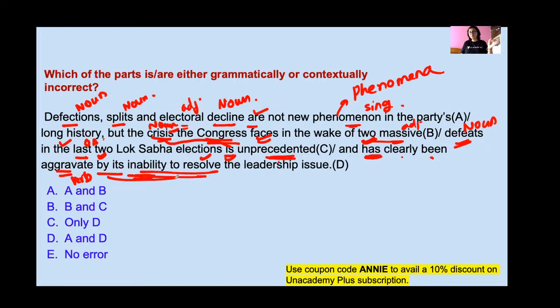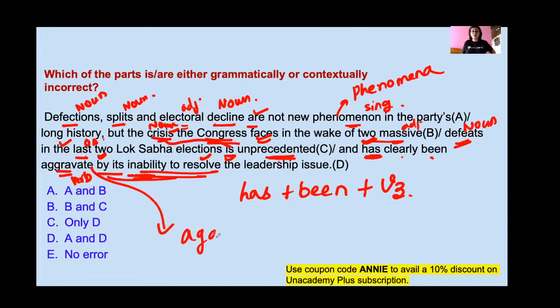The doer or the subject is mentioned after by, so that means this part is in passive voice. So what will be the construction? The construction will be has plus been plus the third form of the verb. So here instead of aggravate, it will be aggravated by its inability to resolve the leadership issue.